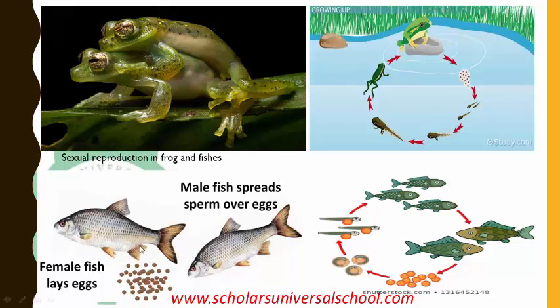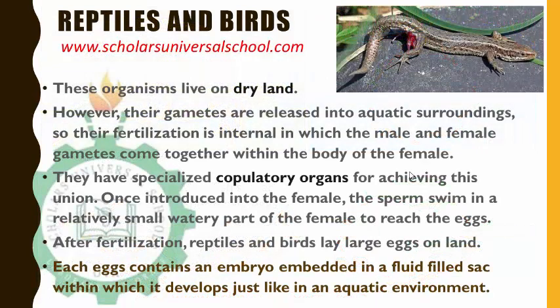So this is what happens in fishes too. The female fishes will lay their eggs, then the male fish will spread sperm over them, and eventually the fertilized egg will hatch and release small fingerlings that will now grow into big fishes. So this is what we see in fishes and amphibians.